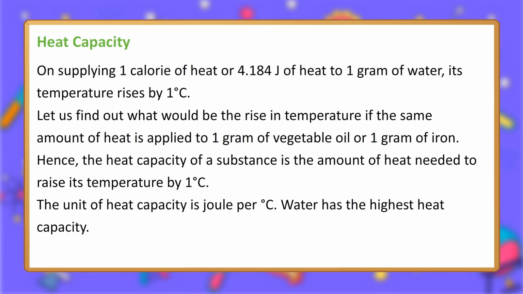Heat capacity. On supplying 1 calorie of heat or 4.184 J of heat to 1 gram of water, its temperature rises by 1 degree Celsius. Let us find out what would be the rise in temperature if the same amount of heat is applied to 1 gram of vegetable oil or 1 gram of iron. Hence, the heat capacity of a substance is the amount of heat needed to raise its temperature by 1 degree Celsius. The unit of heat capacity is joule per degree Celsius. Water has the highest heat capacity.